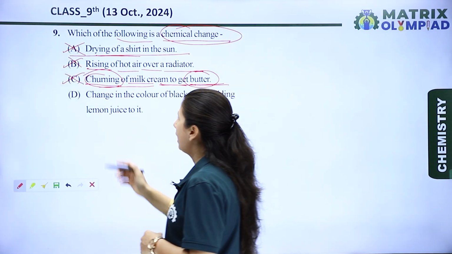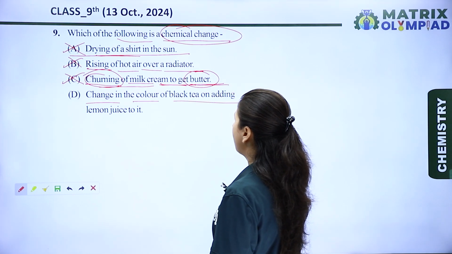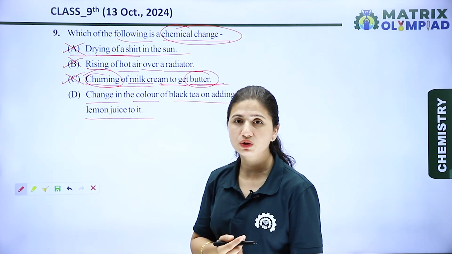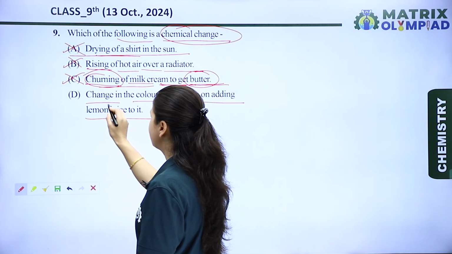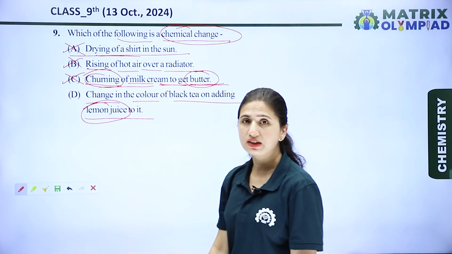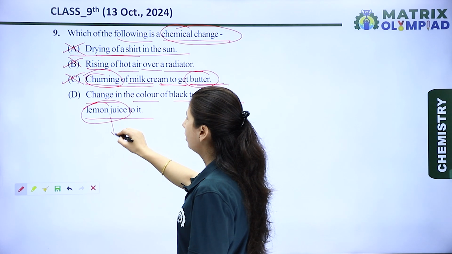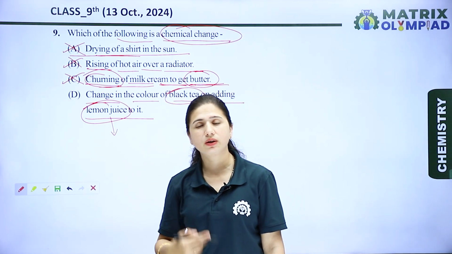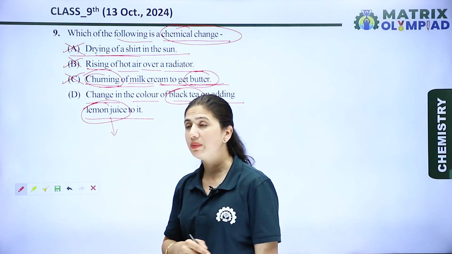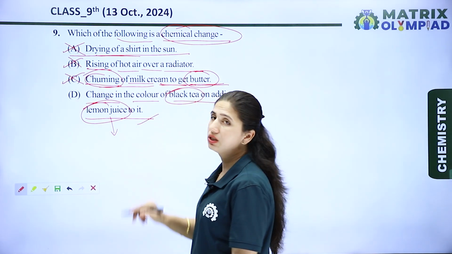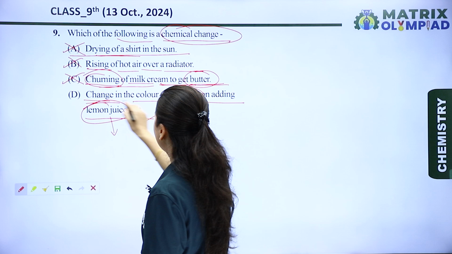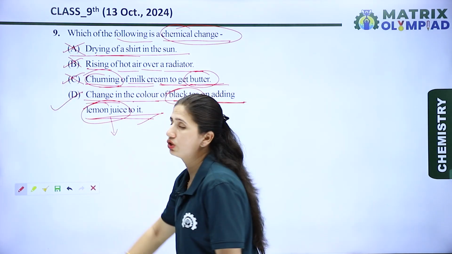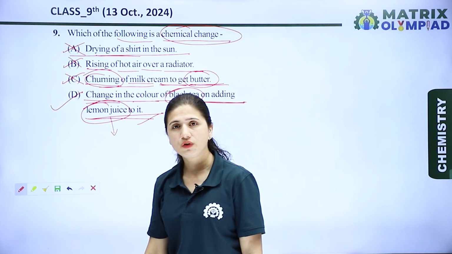Now let's see the last one. Change in the color of black tea on adding lemon juice to it. We know that lemon juice is acidic in nature. It has a pH less than 7. So when we add the lemon juice to the black tea, the pH of the solution decreases, meaning the composition of the substance is changed. So the change in color of the black tea on adding lemon juice to it is a chemical change. So option D is the right option for this question.